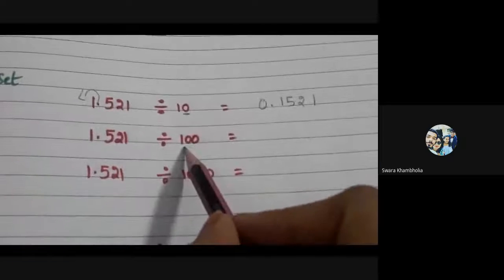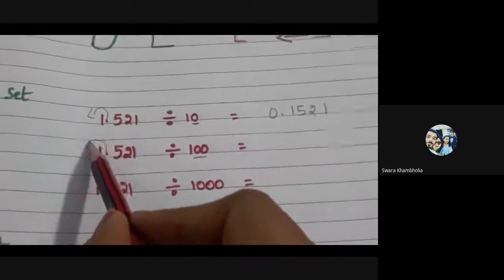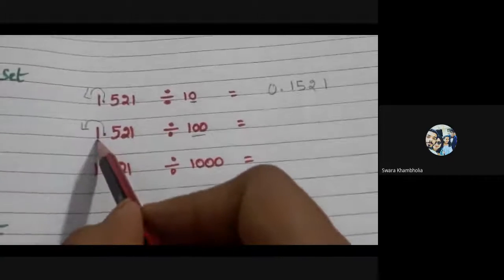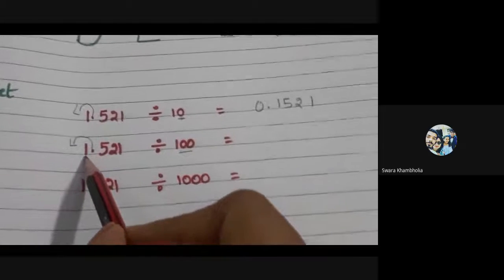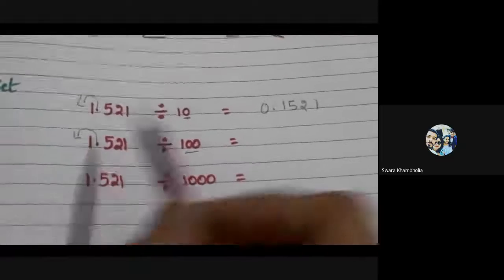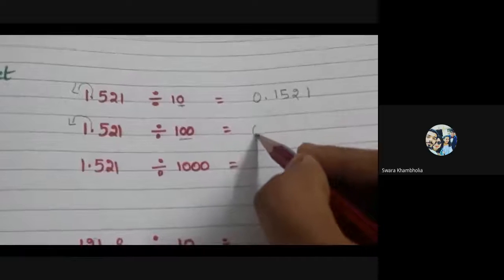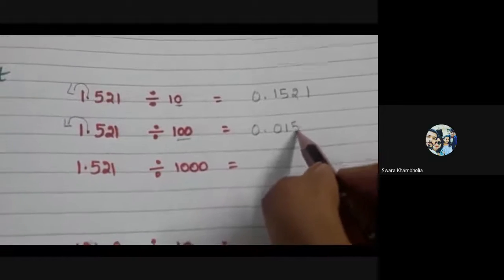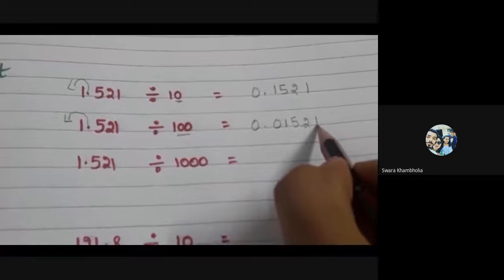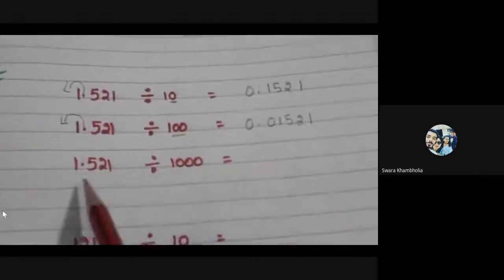In the second example, 1.521 divided by 100. In 100, how many zeros are there? 2 zeros. So we have to move the decimal by 2 places to the left side. But here we have only 1 digit. In the place of the second digit, we have to put the 0. Now the answer is 0.01521.